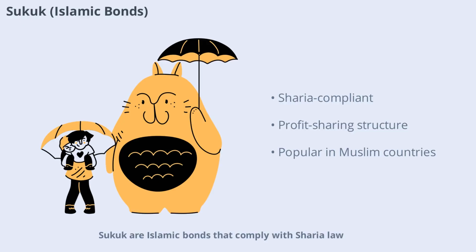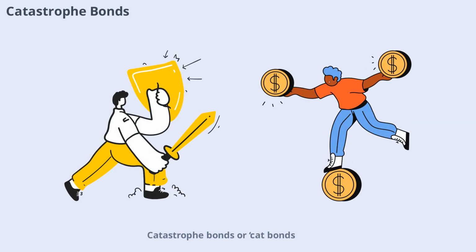Sukuk are Islamic bonds that comply with Sharia law, which prohibits charging or paying interest. Instead, Sukuk holders receive a share of profits generated by the underlying asset. These bonds are popular in Muslim-majority countries and offer a way for investors to participate in fixed-income markets while adhering to religious principles. Catastrophe bonds, or CAT bonds, are issued to raise funds for insurance companies in the event of